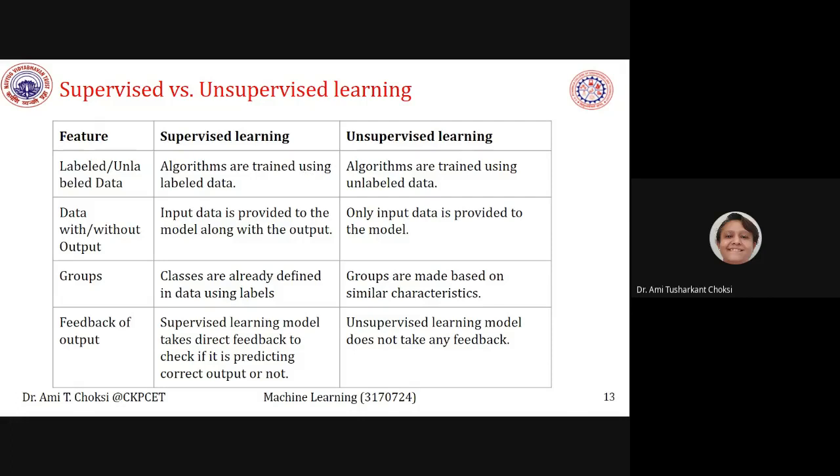In unsupervised learning, algorithms are trained using unlabeled data. Data is given to you, whether it is correct or not is not known. Whatever you understand from similarity, it is looking like this, so it should be this, this is also similar to this. So you can make groups.